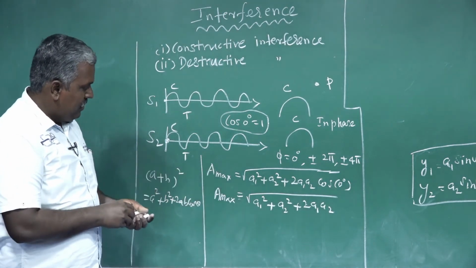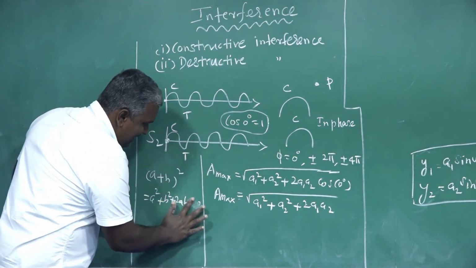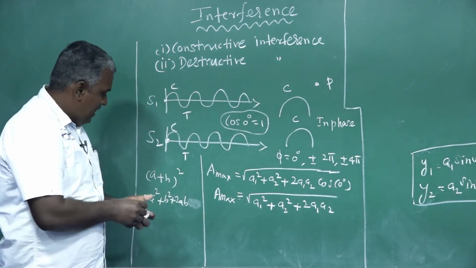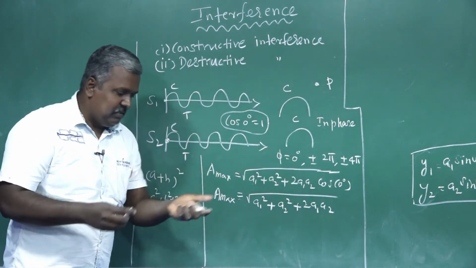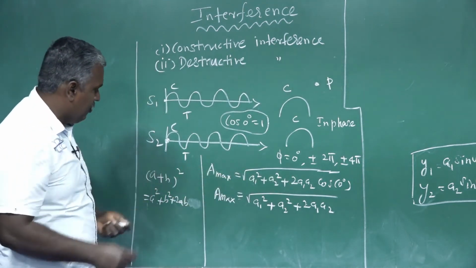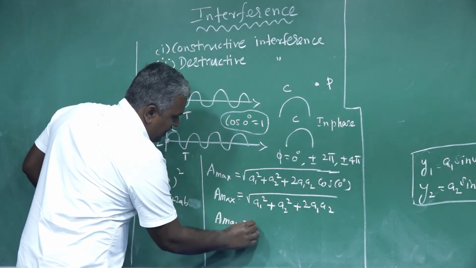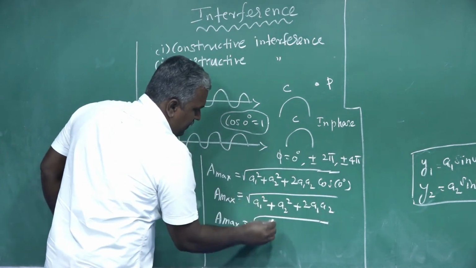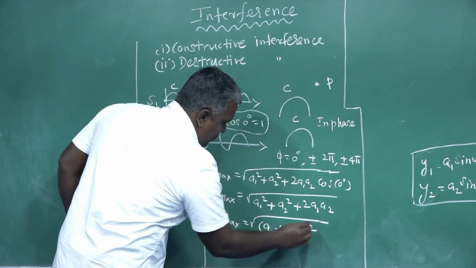That's all, because the cos θ is cancelled already. Therefore, A maximum is equal to root of, listen here, we can write it as (A1 plus A2) whole square.